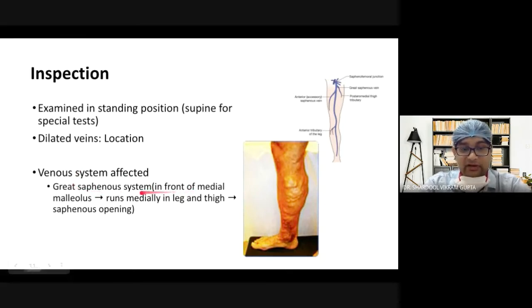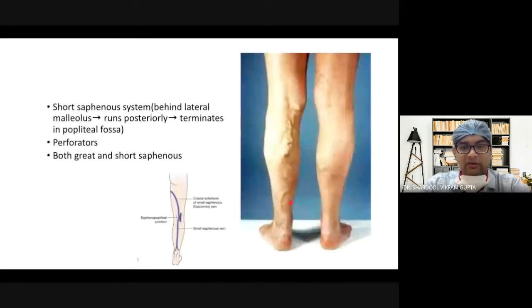In front of the medial malleolus, it runs medially in the leg and thigh, and then drains towards the saphenous opening. So this kind of dilated vein, as you see on the screen, going upwards, is the dilated great saphenous system. So the location of the swelling is also important.